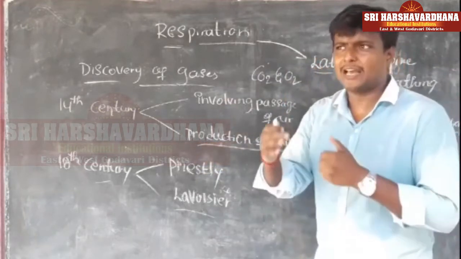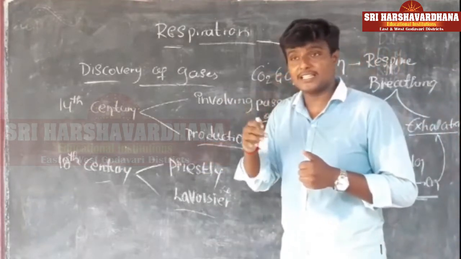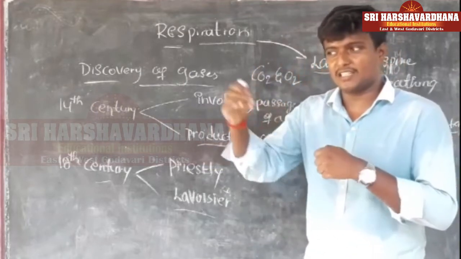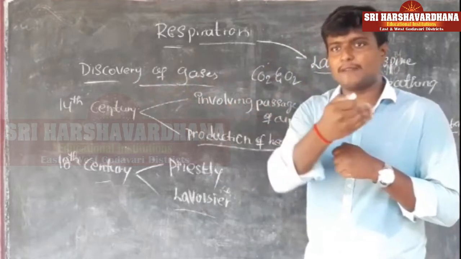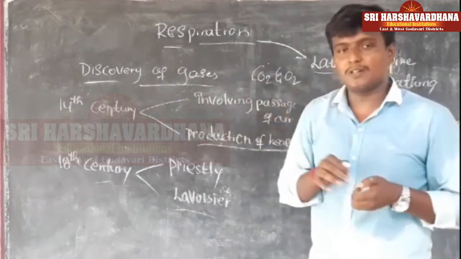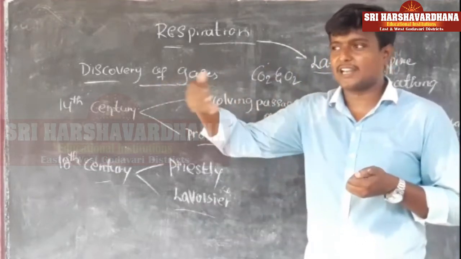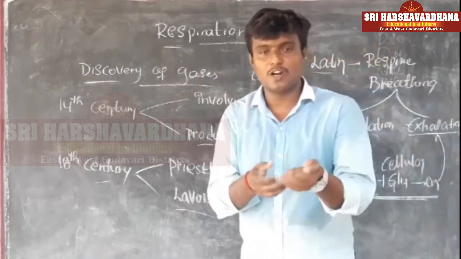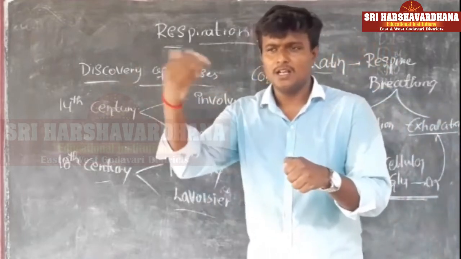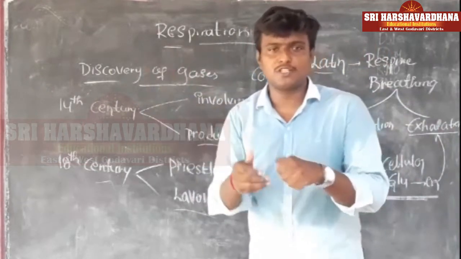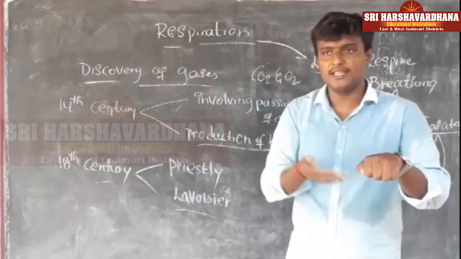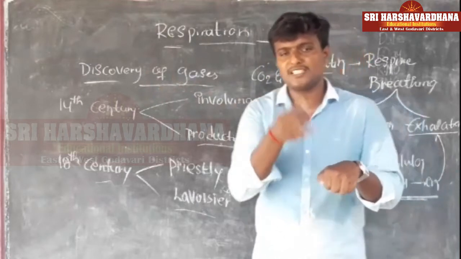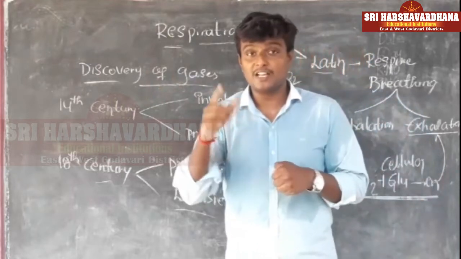They made an observation, taking one living person and one dead person. When you touch a living person's body, you can sense that they have some heat. If you ask another person to put their palm on your skin, they can identify that some heat is there.